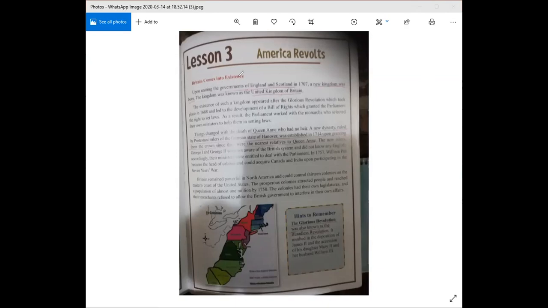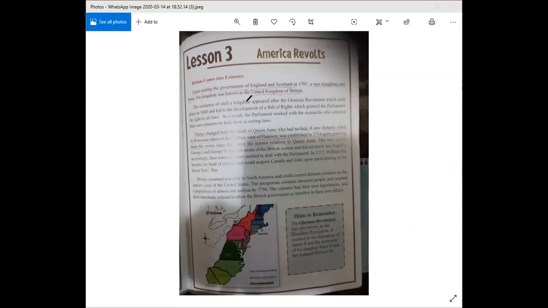So here we see that Britain comes into existence. I need you to follow while I read this and highlight key information. Britain comes into existence. How did they come into existence? Upon uniting the governments of England and Scotland in 1707. When England and Scotland's governments united, this is when Britain came into existence. A new kingdom was born. The kingdom was known as the United Kingdom of Britain.